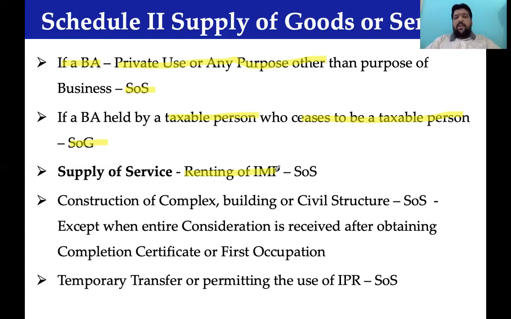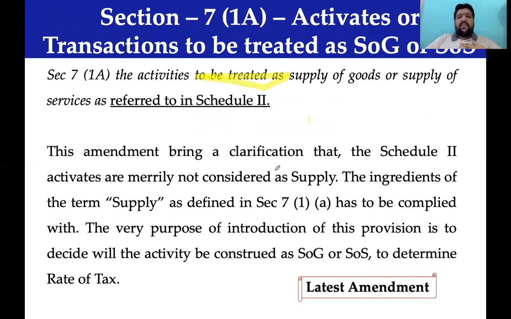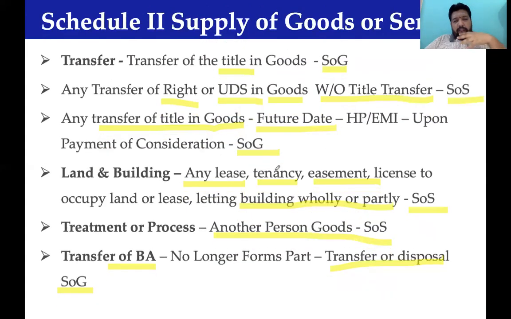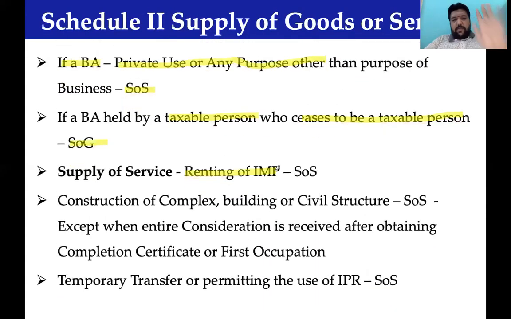Why I brought all this is, let's all carefully look at it from a different perspective. Now that's where it is important for us. In renting of immovable property, the government wants to come out of all these disputes. Be the government. If you have any doubt, you come back here and read it. Activities, what? To be treated. I am the lawmaker. I would come out and say, this should be treated as what?